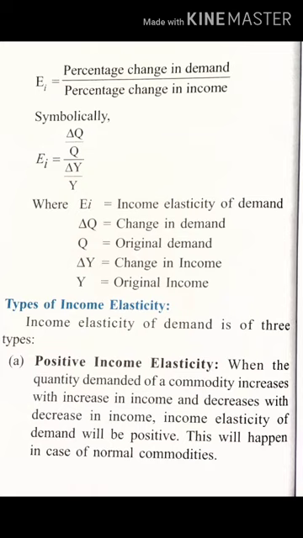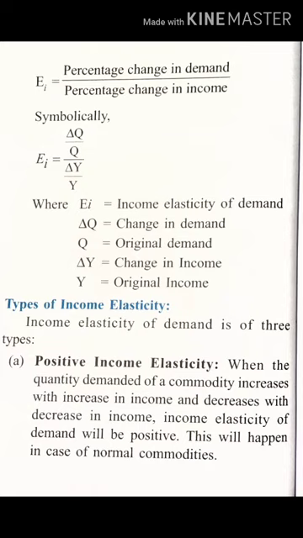Okay. Now we will go through types of income elasticity. Now how many types of income elasticity is there? There are 3 types: positive, negative and zero. Okay. So first we will check out positive income elasticity. Now what do you mean by positive income elasticity? That means if my income is increasing, my demand is also increasing. If my income is decreasing, my demand is also decreasing. That means it is going in the same direction.